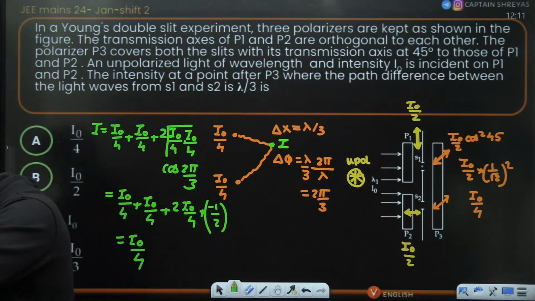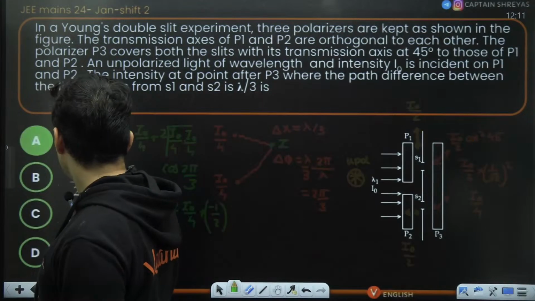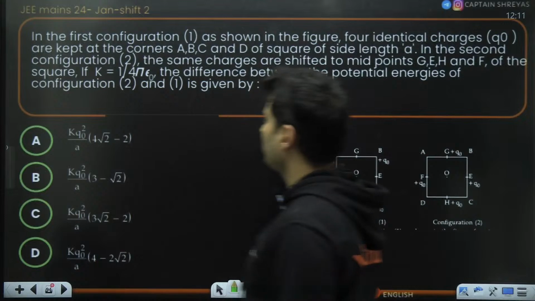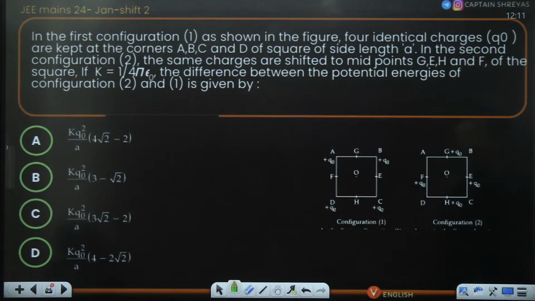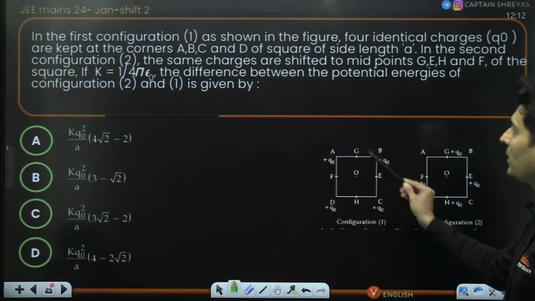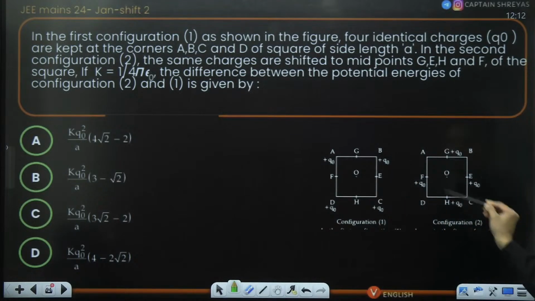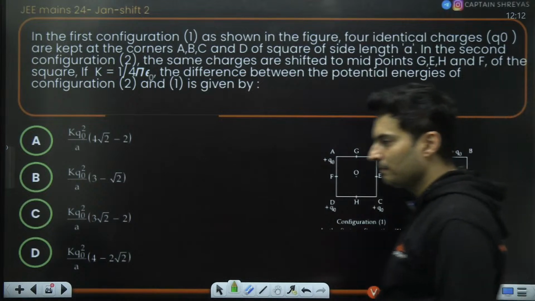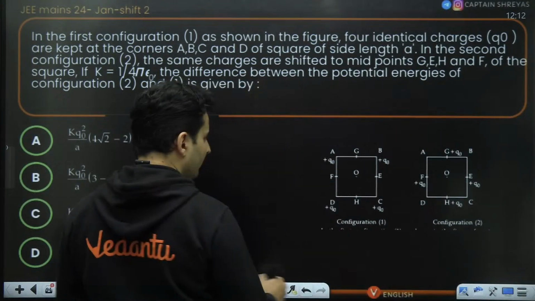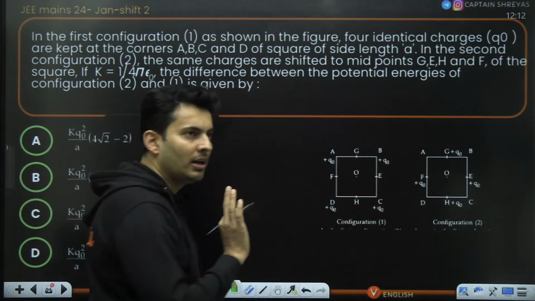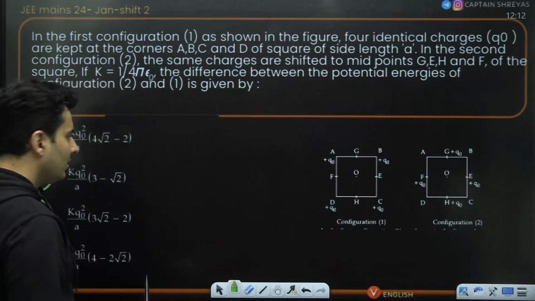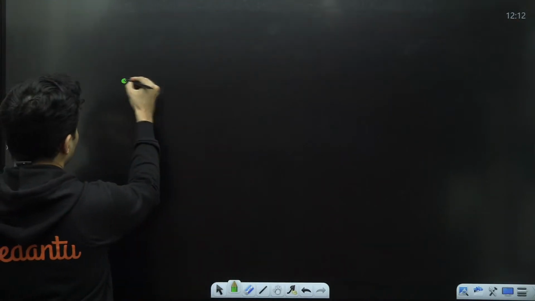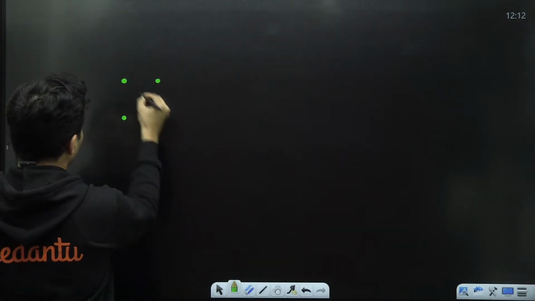Very nice question, guys. This is a very nice question, of course. All right, moving on to the next question. There are two diagrams given, and earlier the charges were at the corners. Now they have been brought to the centers. The question is, what is the difference of the potential energy? Okay, I'll tell you what. In general, derive a formula for 4 charges when they are kept on the sides. That will be much useful over here.